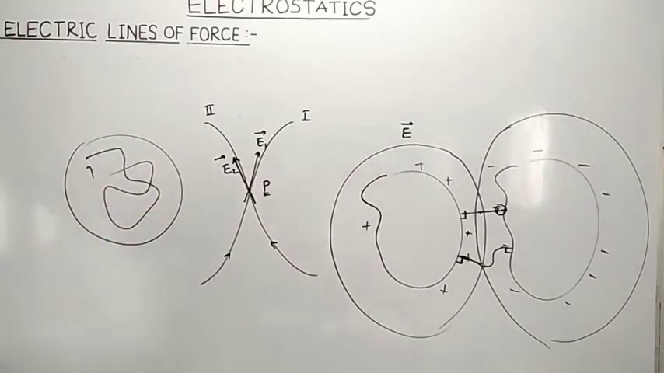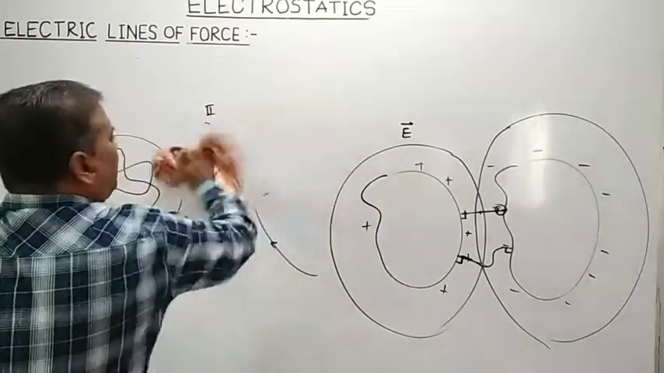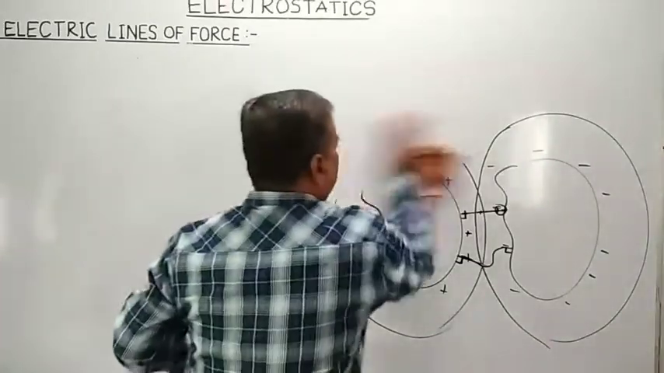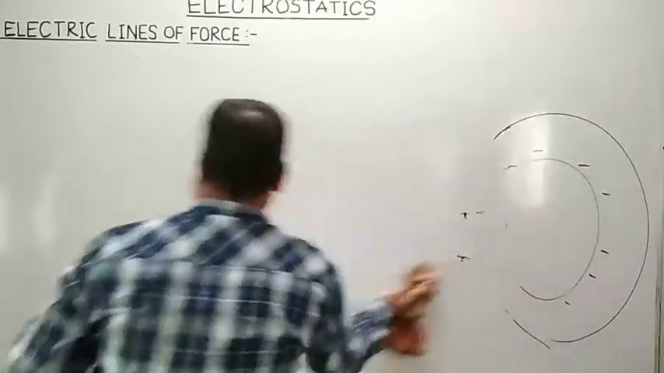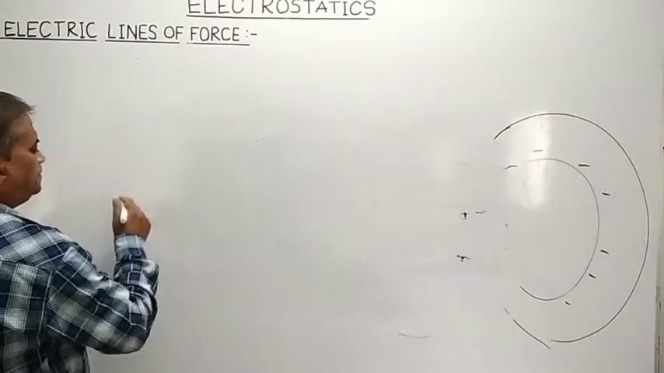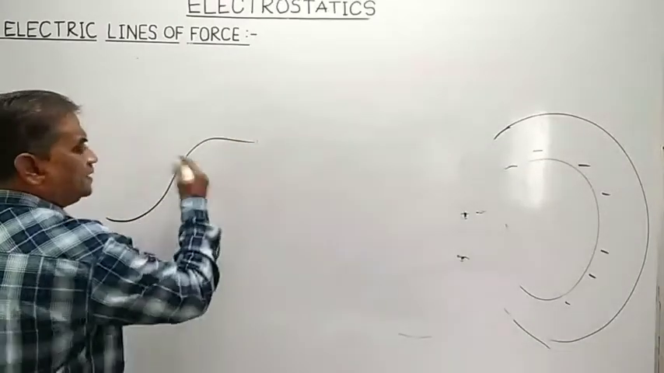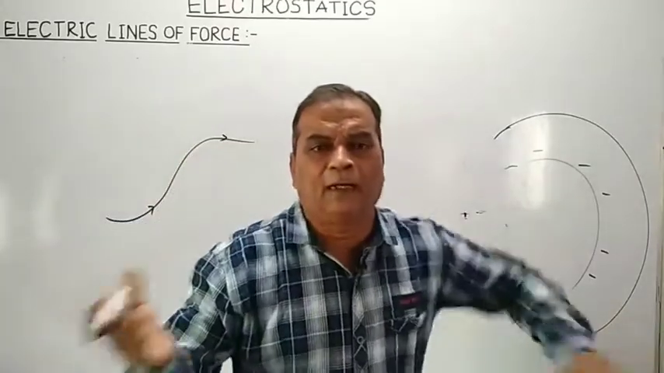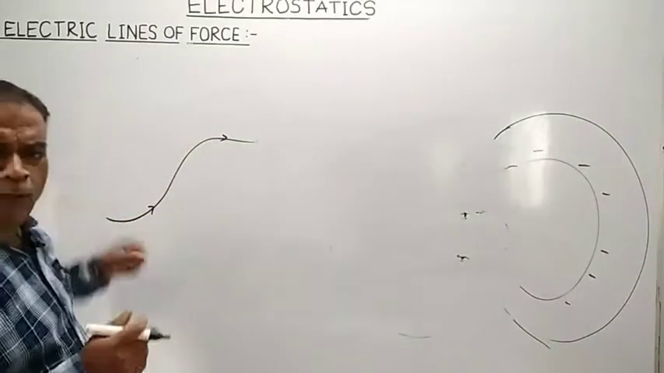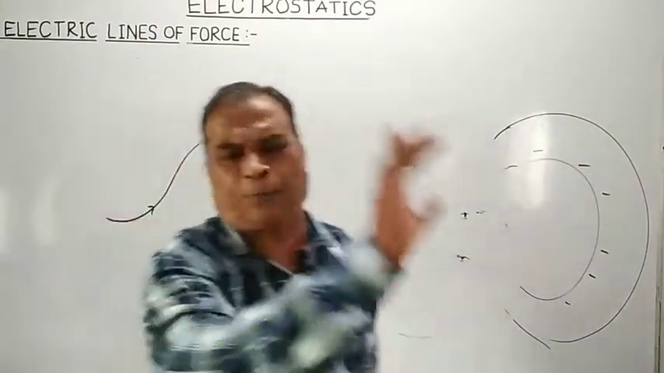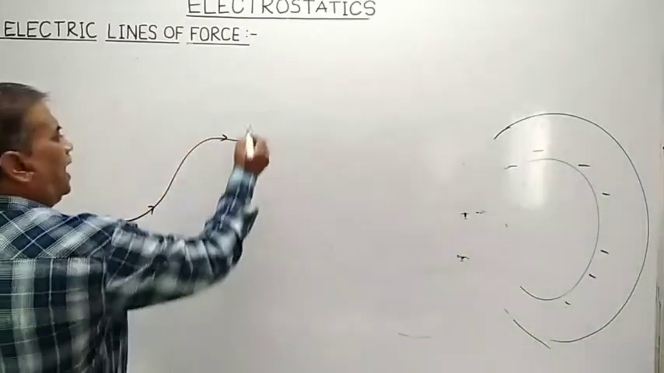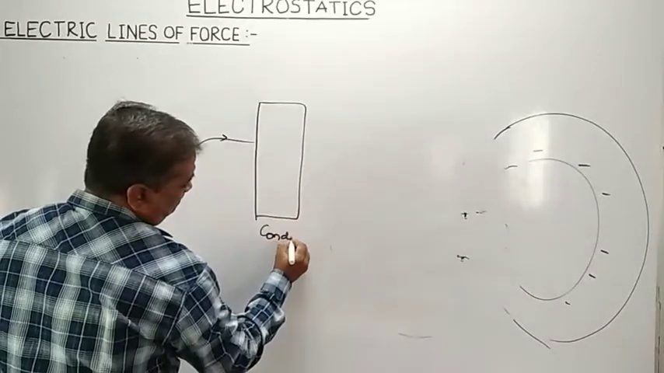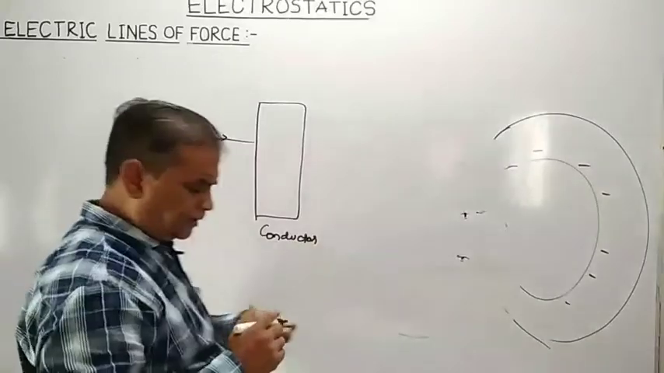Now, let us see whether the electric lines of force can pass through a conductor or not. Suppose we have an electric line of force, meaning that a positive charge is traveling along this path. Positive charge is traveling along a path, because what is an electric line of force? It is a path along which a test positive charge is traveling. And in the path of the electric line of force, suppose we have a conductor.